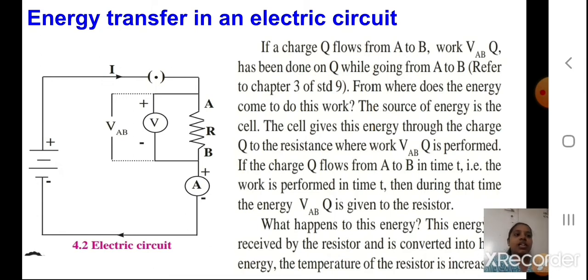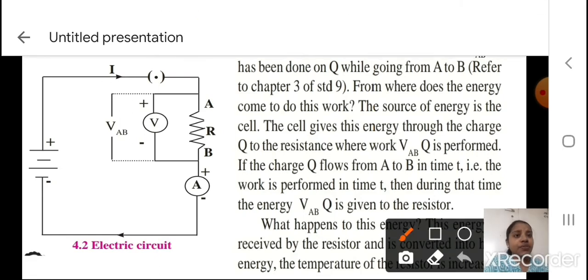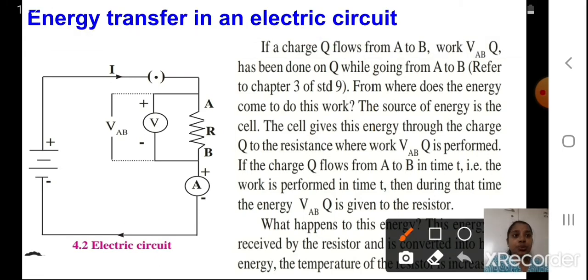Okay students, see here. A charge Q flows from A to B. Can you see this is point A and this is point B? So a charge is flowing from A to B. What will be the work done, students?